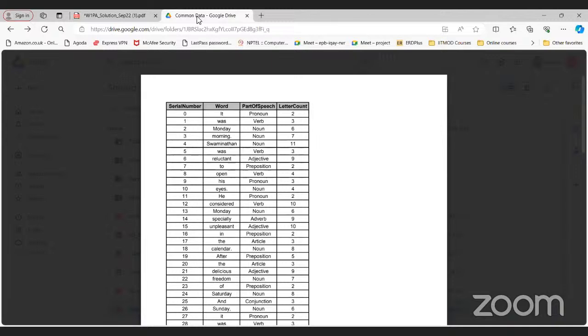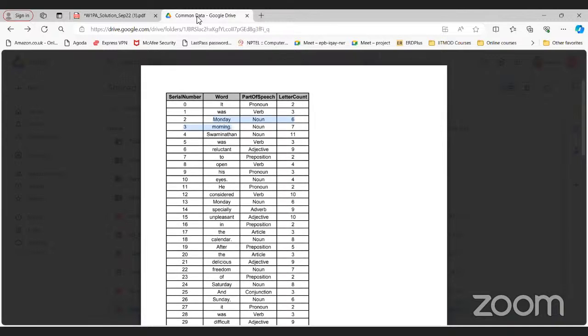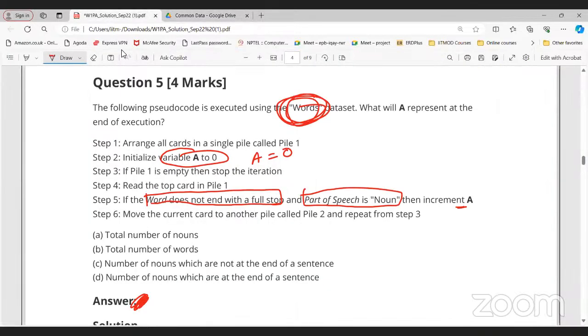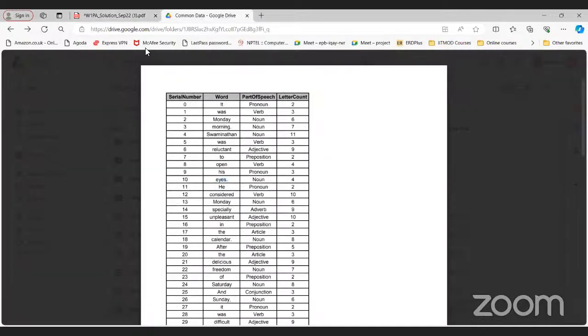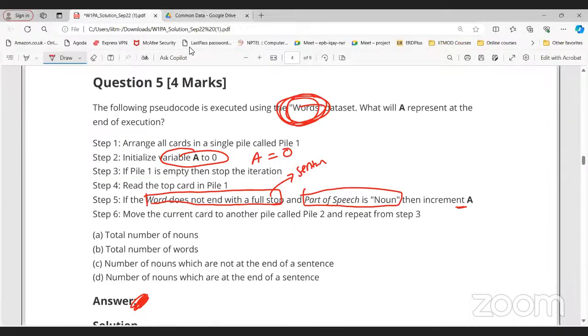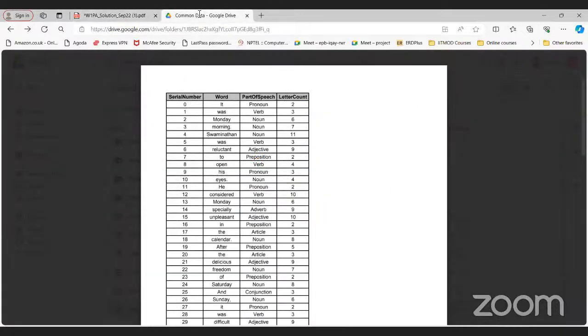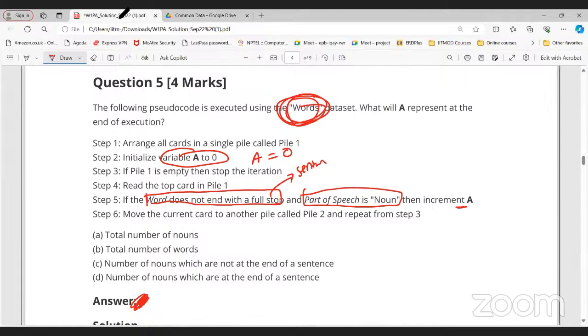So "it was Monday morning." This is one sentence, right? "Swaminathan was reluctant to open his eyes." Eyes has a full stop. So this is another sentence. So whenever I say words end with full stop, that represents a sentence. So first, it is not ending with full stop.